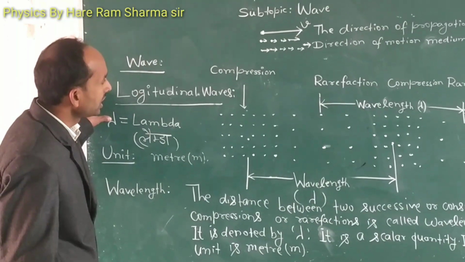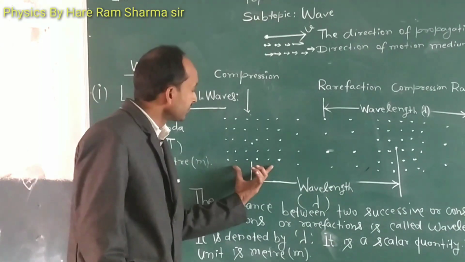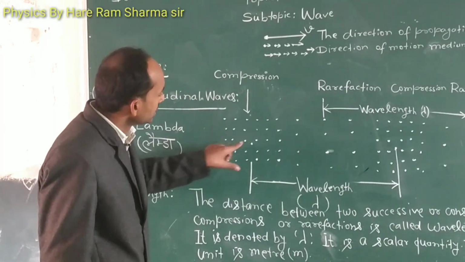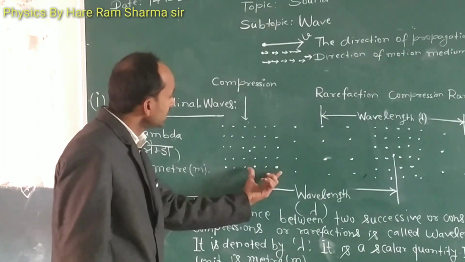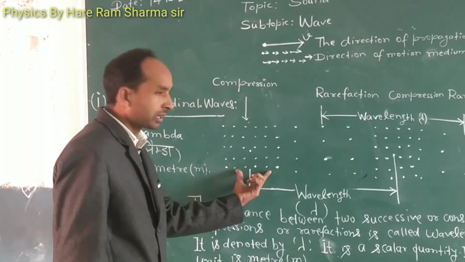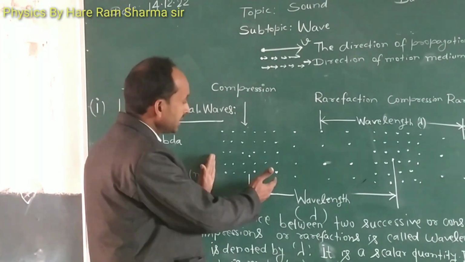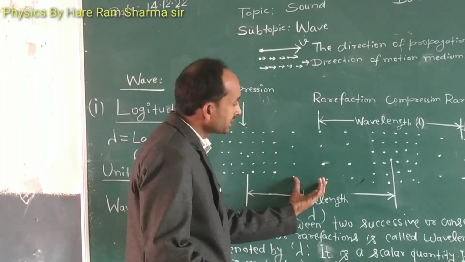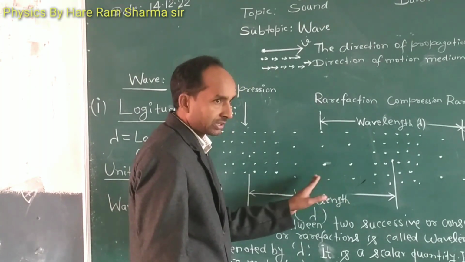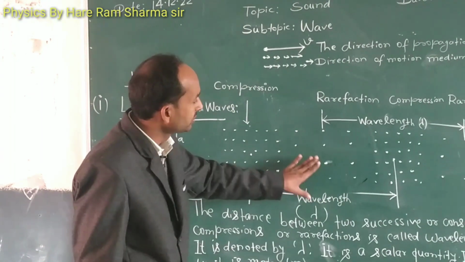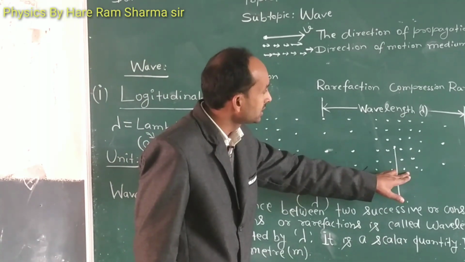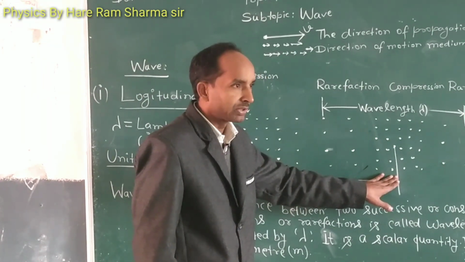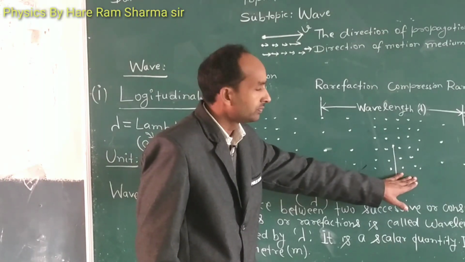In longitudinal waves, we see that in the particles of the air, at some places molecules or particles are denser and at some places there is rarefaction. That is, here the density of the molecules is lower, and here the molecules are denser.